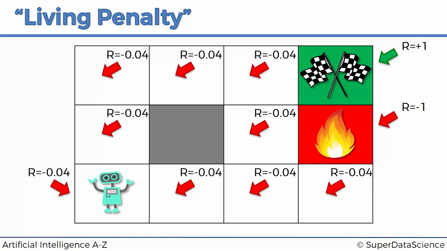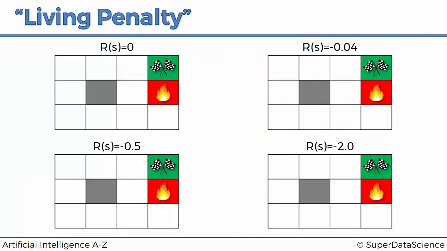And so now let's have a look at how the agent's policy is going to change depending on what value we set for this reward. So here are 4 environments, and in each one we're going to explore a different reward. Now we're not going to do the calculations, we're just going to project the results, and you will see that intuitively they make total sense. So here the reward for any step, or for getting into any state, is equal to 0, just as what we've seen before.